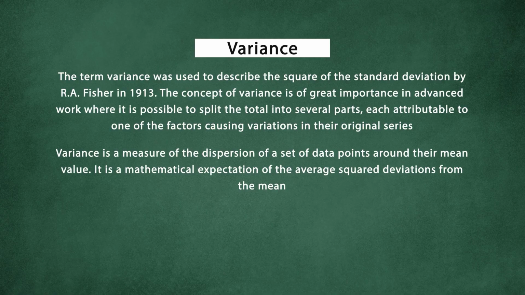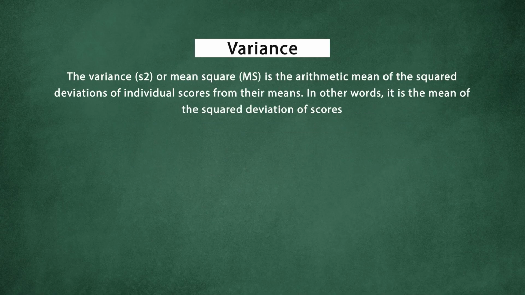So variance is a measure of dispersion of the set of data points around their mean value. It is the mathematical expectation of the average squared deviation from the mean. Variance is also indicated by small s square. Small s is the sample standard deviation, and when we square it, we get variance.